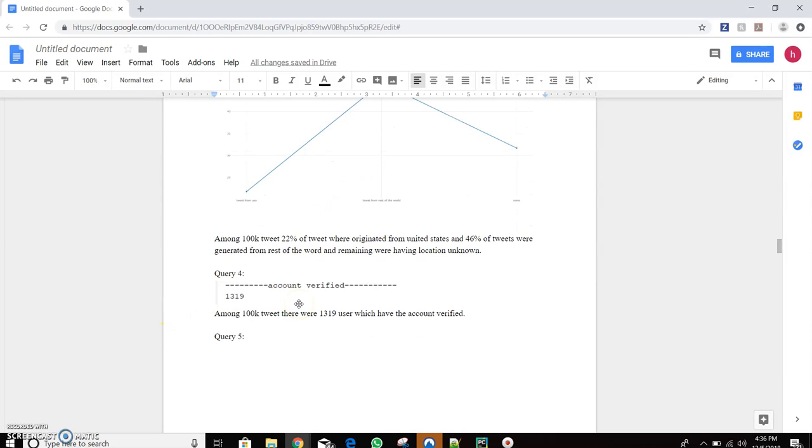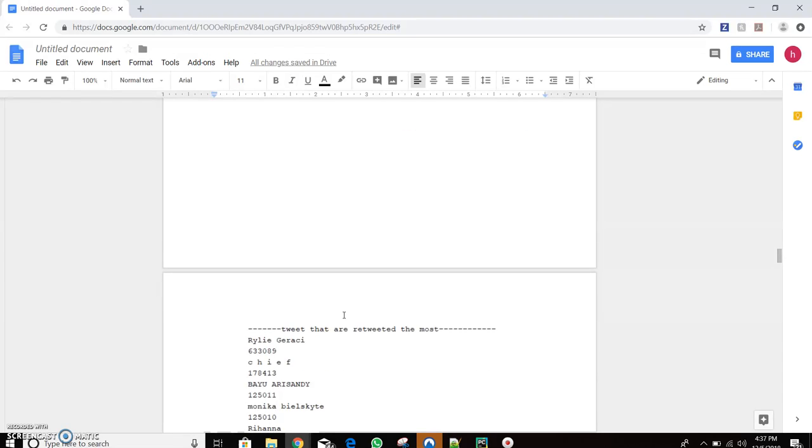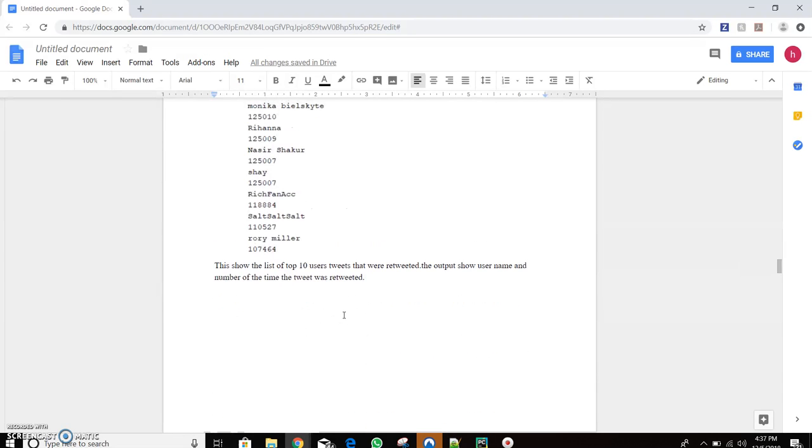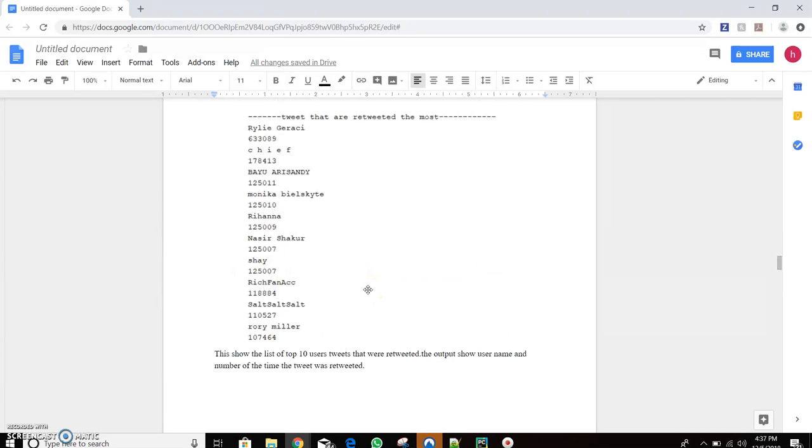The fourth query is to identify which users have their account verified in the data. There were 1319 users which have their account verified. A verified account means the accounts of celebrities, politicians, or any famous people which are verified on Twitter. Query 5 is tweet related: the tweets which are retweeted the most. The top 10 tweets that are retweeted the most will be shown here.